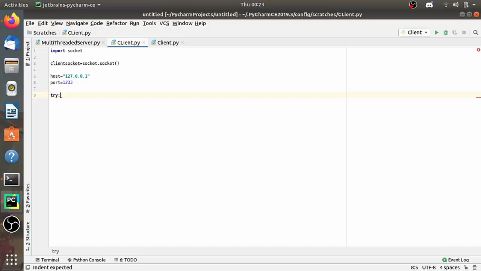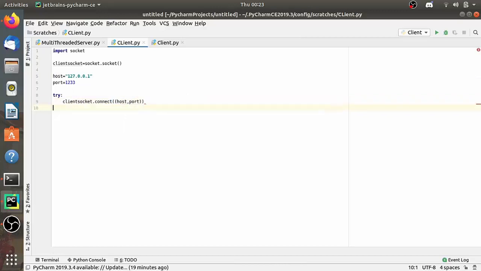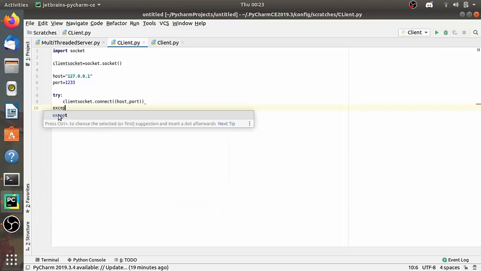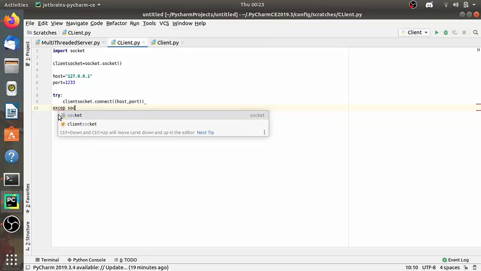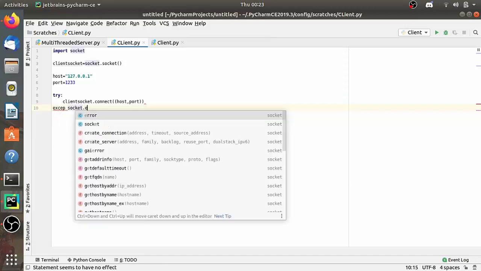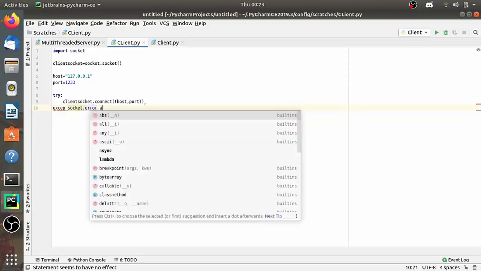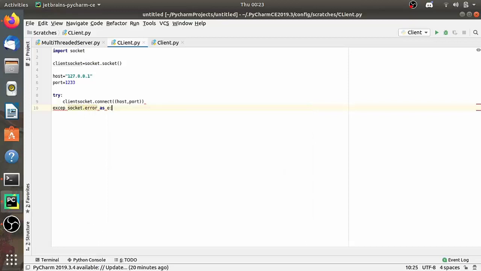So try client socket dot connect, and here we have to pass the tuple, host comma port. If it is not able to connect, it will print an error. So except socket.error as e, print str of e. And also here I am writing print waiting for connection.